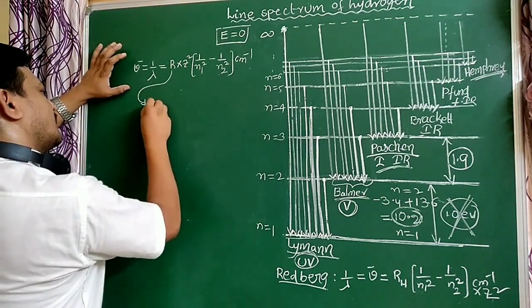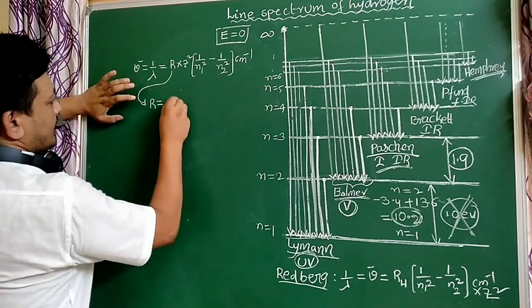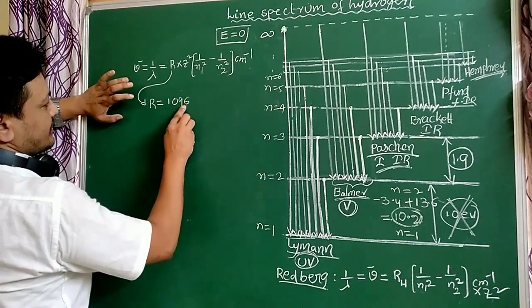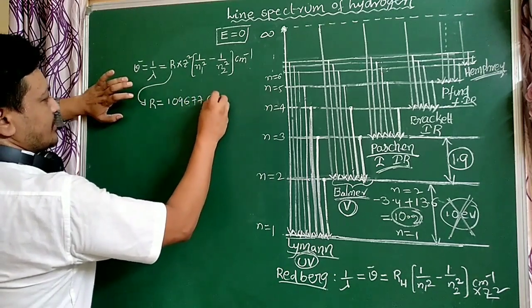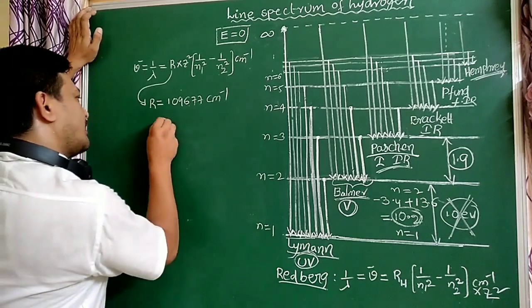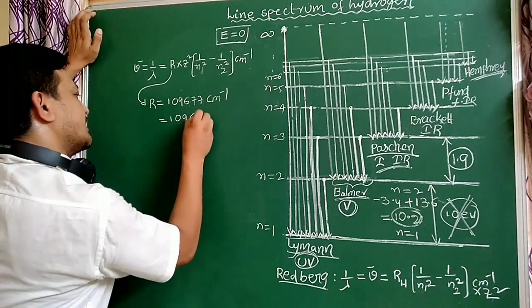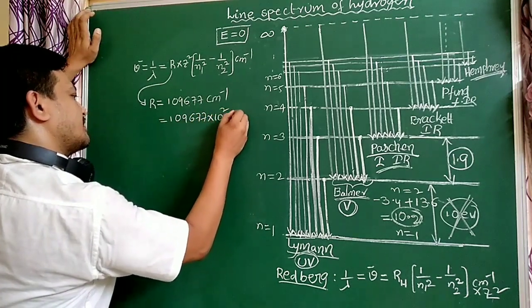So R equals 1.09677 into 10 power 5 centimeter inverse, or 1.09677 into 10 power 7 meter inverse.